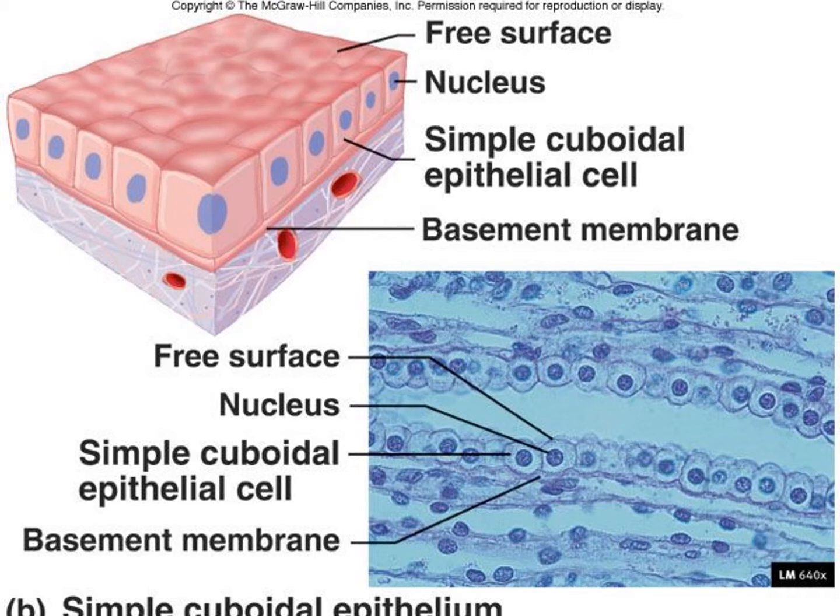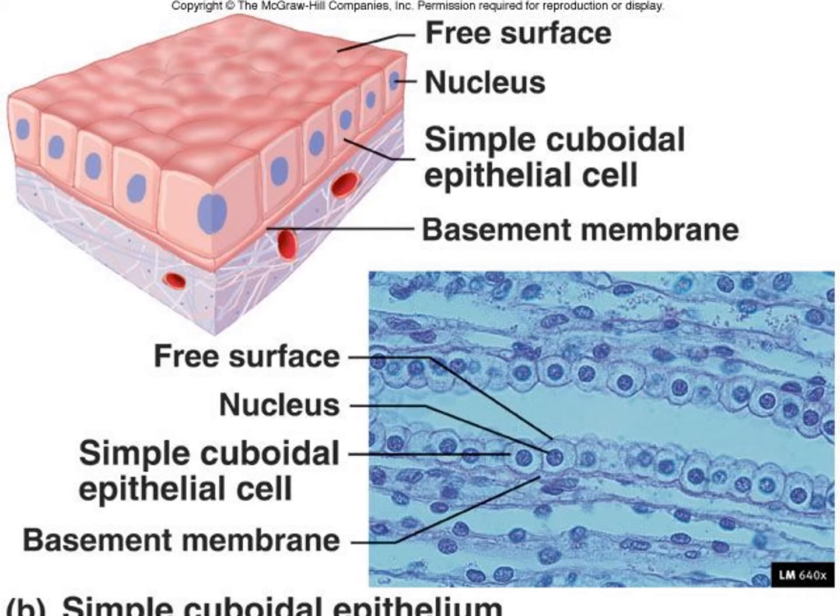This tissue is present in the thyroid vesicles, salivary glands, sweat glands, and exocrine pancreas.